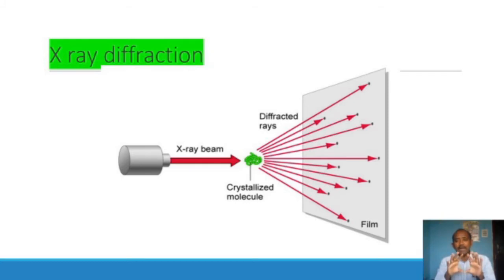This is the simple process. Here, the crystallized molecule contains several layers, called lattice planes. There is an interplanar distance.